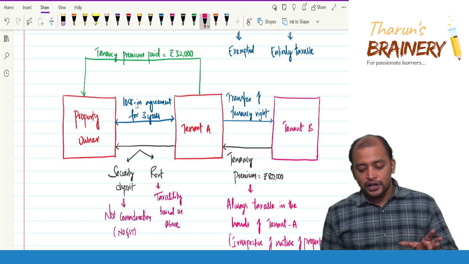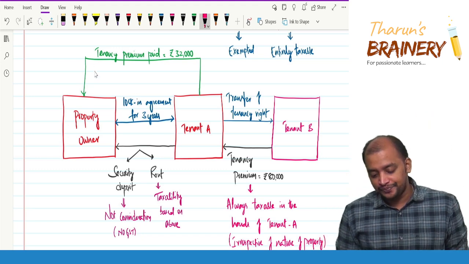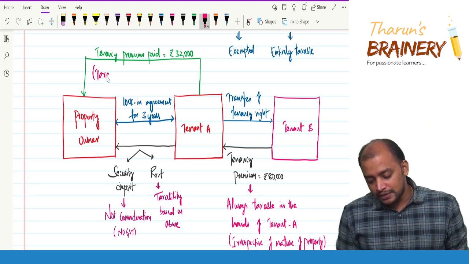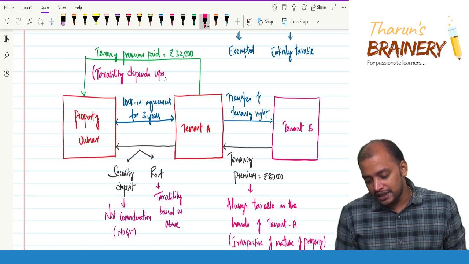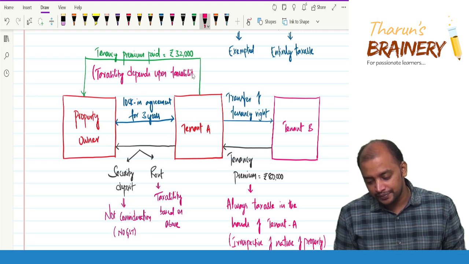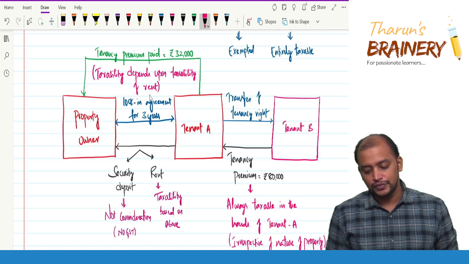Taxability depends upon the taxability of rent. Taxability of rent. You understood?